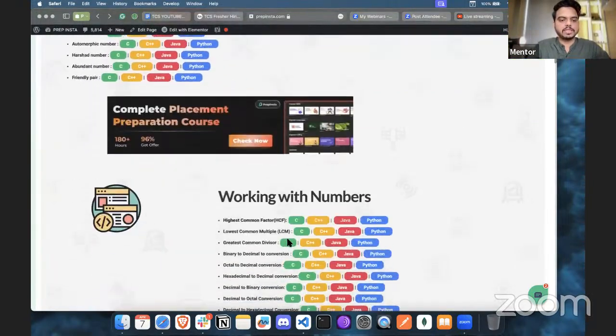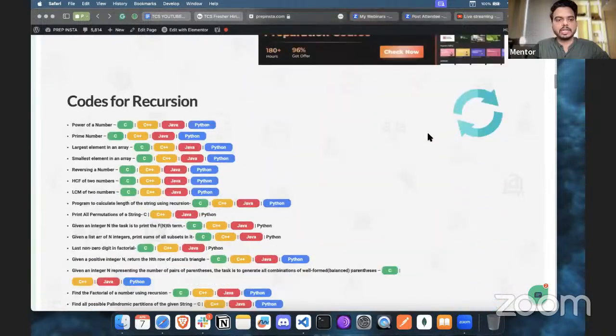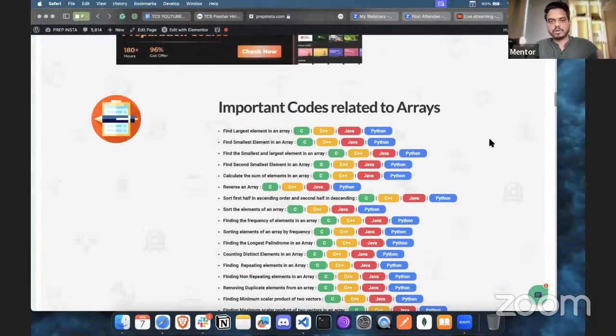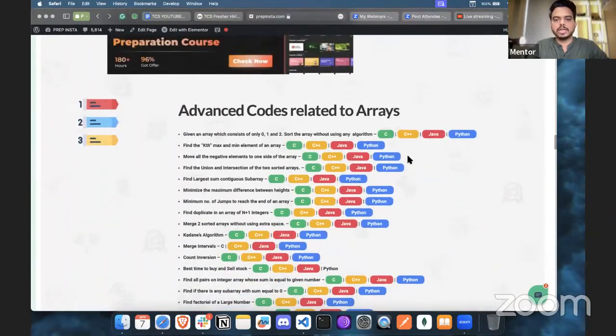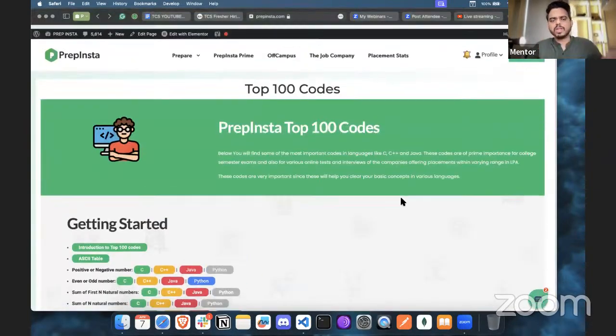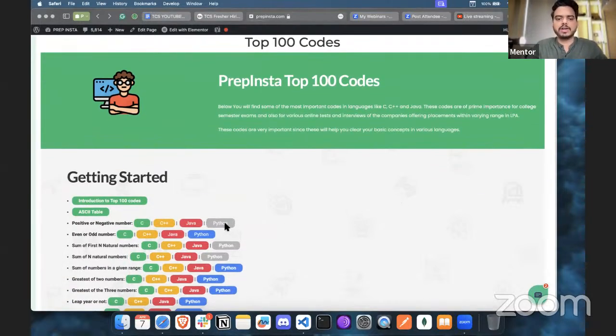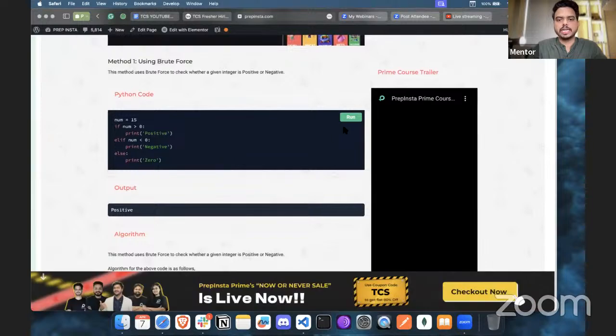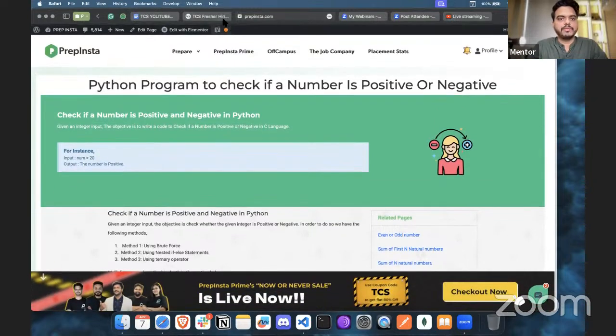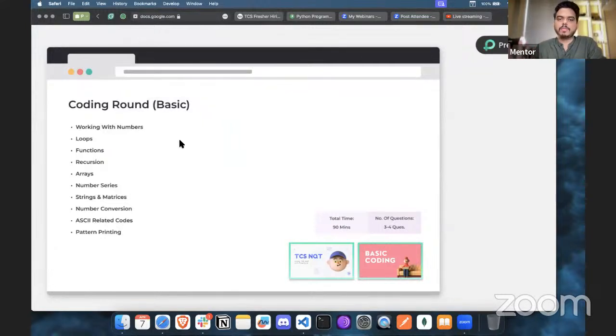And these are the questions. You will find some working with numbers. Recursion we will keep for later, for the medium level. Here we have some questions on arrays and some string operations, and these are available in all the major programming languages you can select. There's an internal compiler as well. Let's say for Python, you can click there, and we have an inbuilt compiler, so you can execute your code and don't have to worry about the execution. This is what we have for the basic round. These are the topics that you have to prepare.